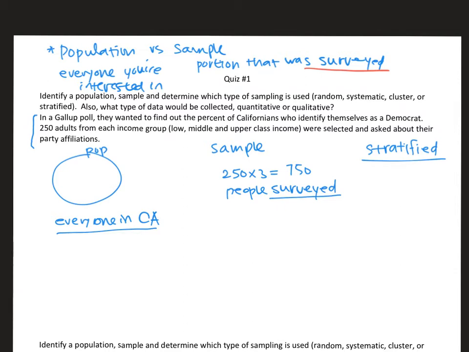And they asked for the party affiliation, so it was qualitative data. So the question was probably, what's your party affiliation, or do you support Democrats or not? Either way, you get either a yes or no answer, or you get a party affiliation answer, which is descriptive.